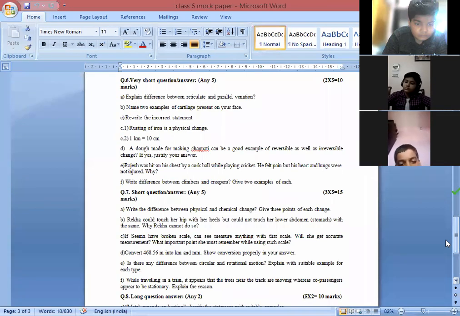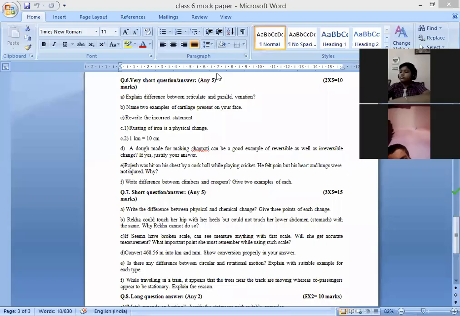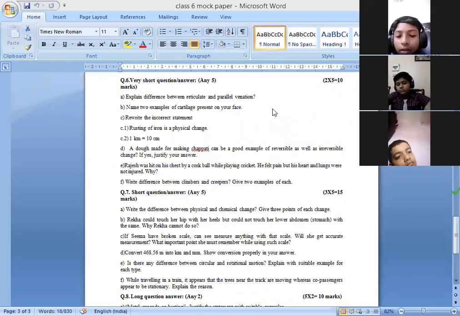Okay, next is very short answer type questions. 2 marks questions are there. Difference between reticulate and parallel venations. Yes, who will give me the answer? The difference between reticulate and parallel venations, and the two examples.